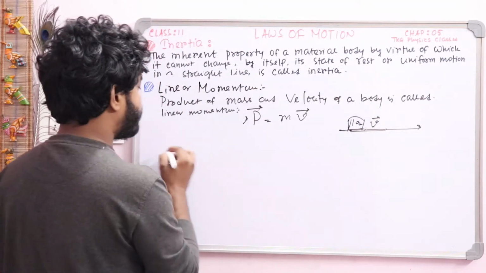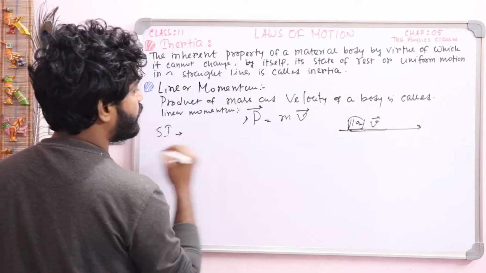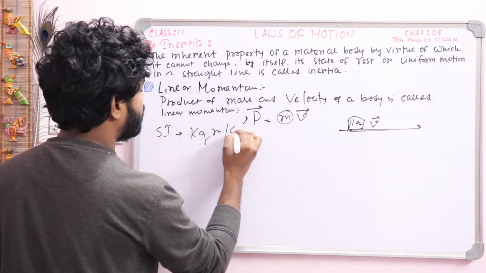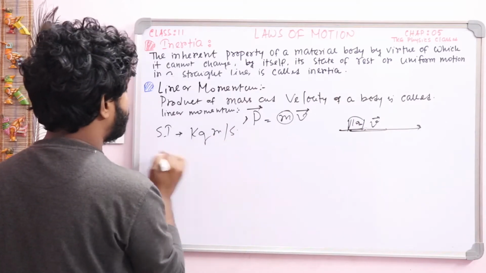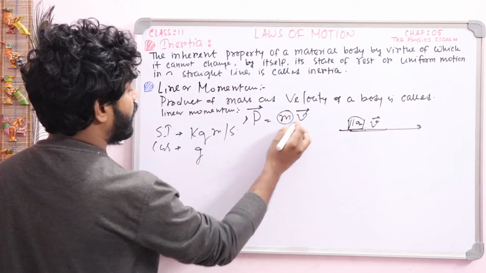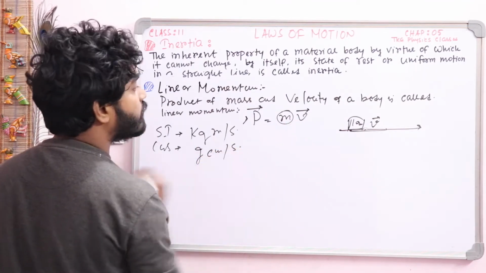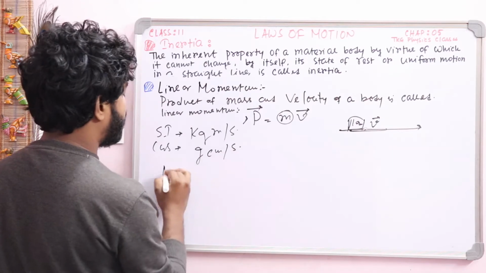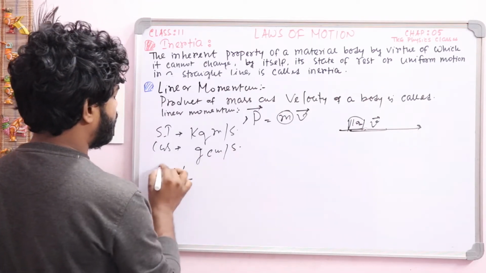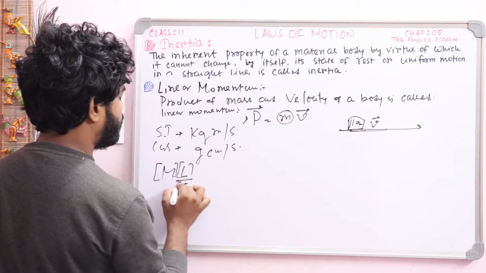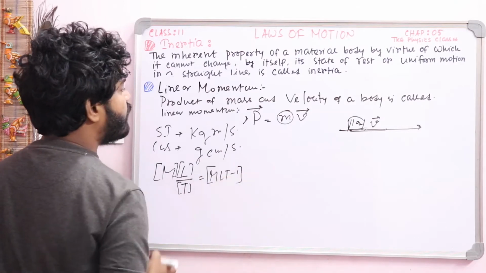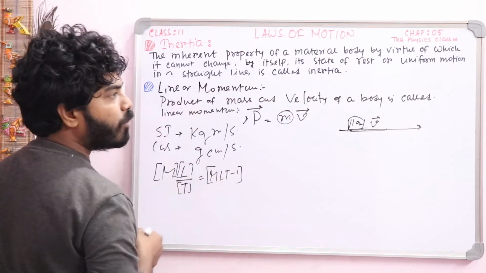Now the question is unit. Very simple: mass is kg, velocity is meter per second, so kg meter per second is the SI unit. Now write down the CGS unit: mass is gram, and velocity is centimeter per second. Now write down the dimension. For mass, dimension is M, for velocity, displacement by time, that is L and T, so this one will be M L T to the power minus 1. So M L T to the power minus 1 is the dimension of linear momentum.